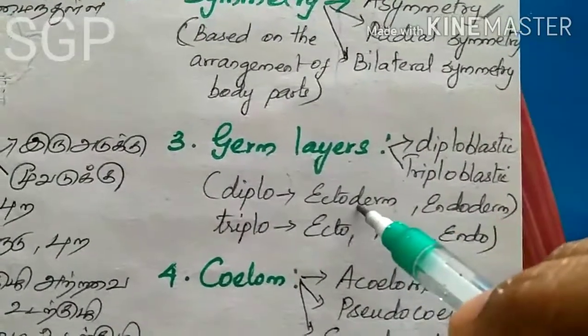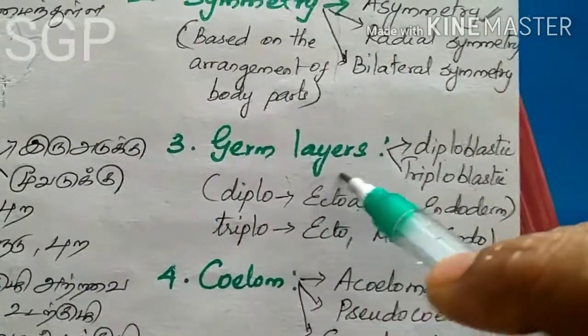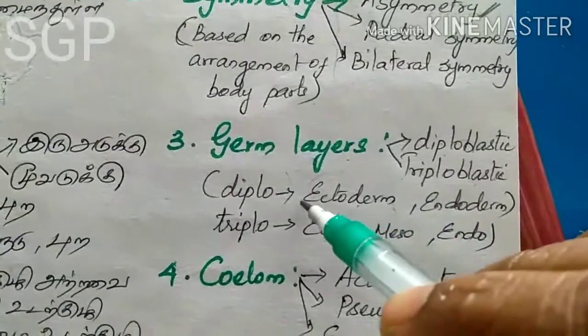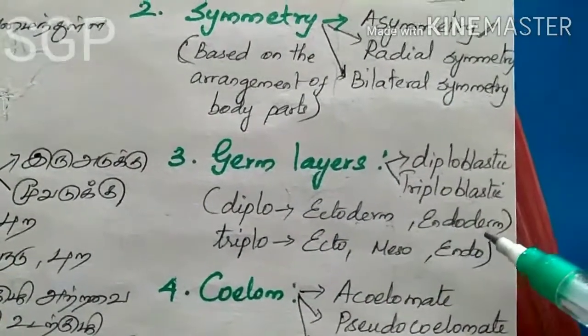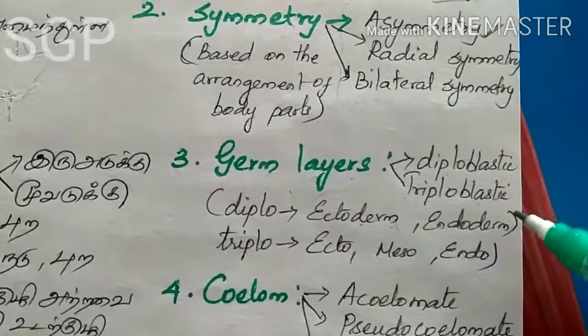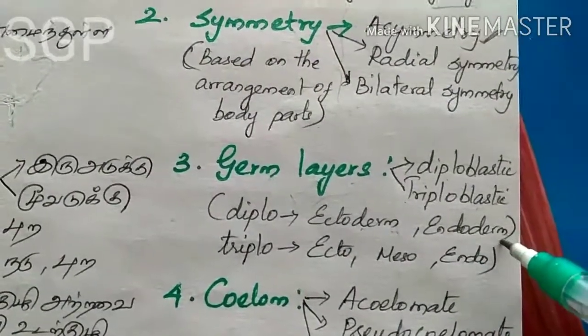The outer parts of the organs are formed from ectoderm, and the inner parts of the organs are formed from endoderm.